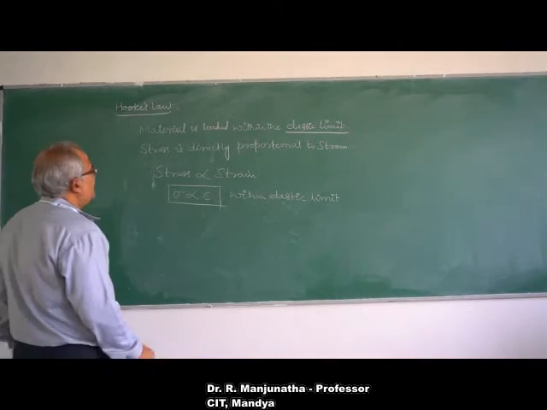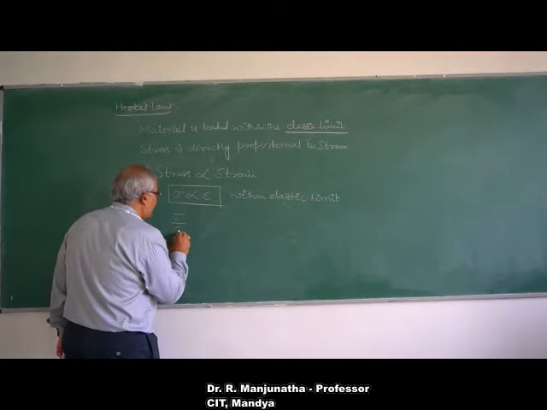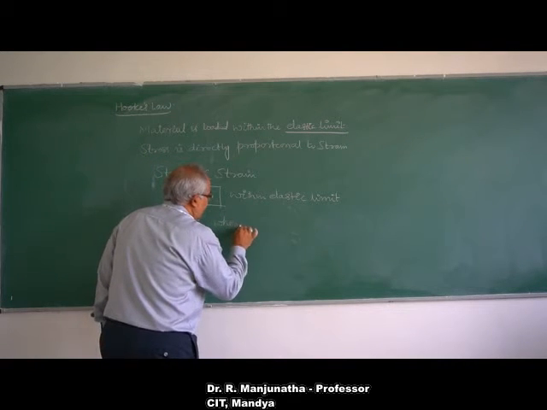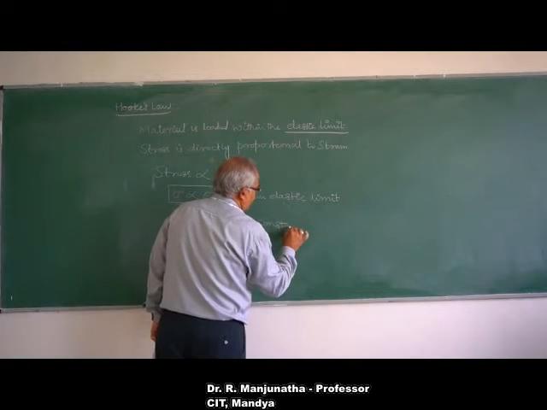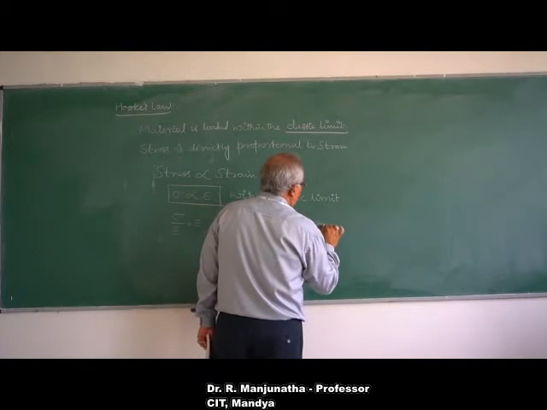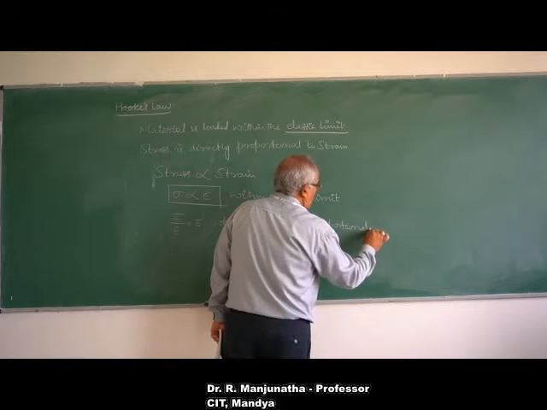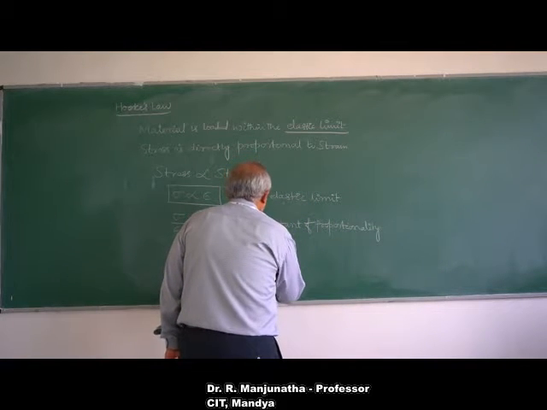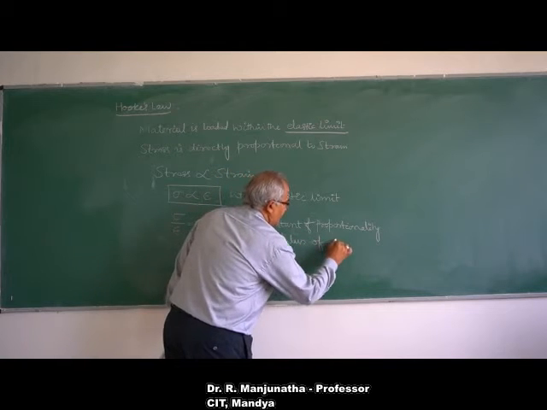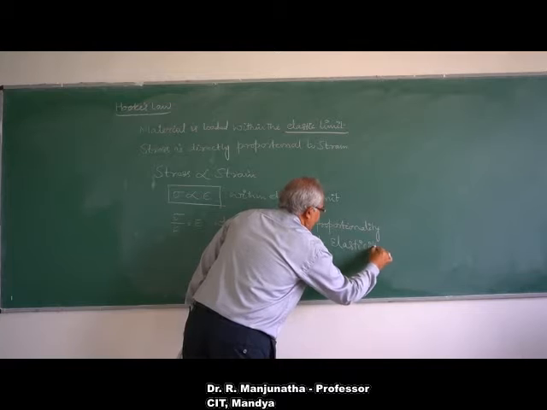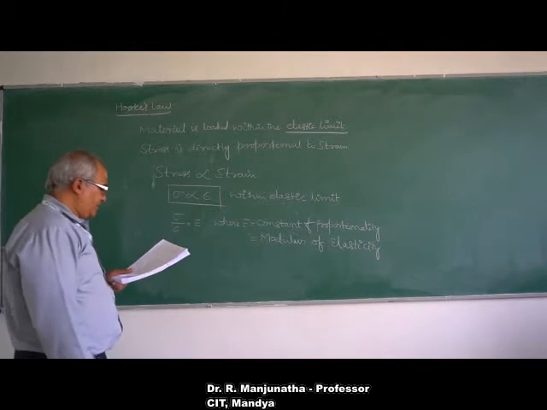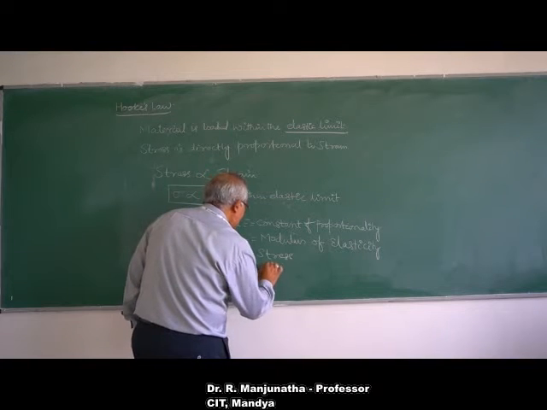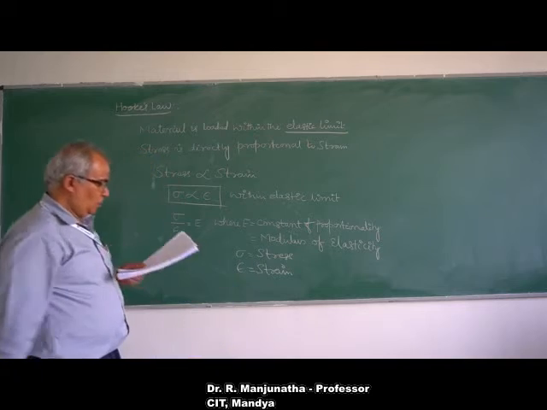So here, that means sigma divided by epsilon is going to be E, where E is the constant of proportionality, which is Young's modulus, which is equal to the modulus of elasticity, where sigma is nothing but stress and epsilon is nothing but strain. So this is about Hooke's law.